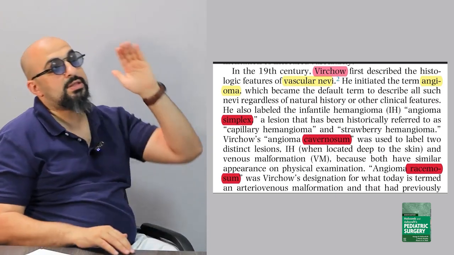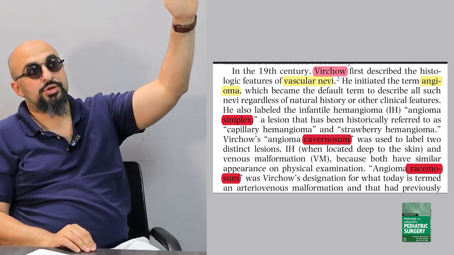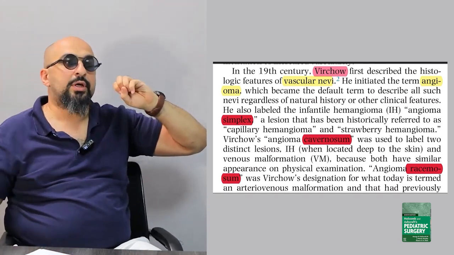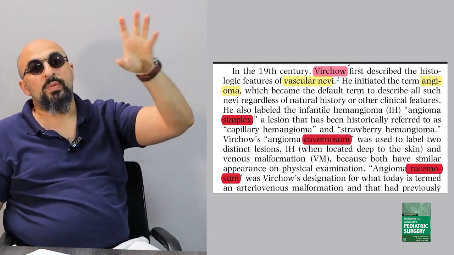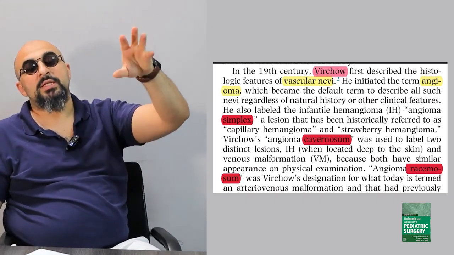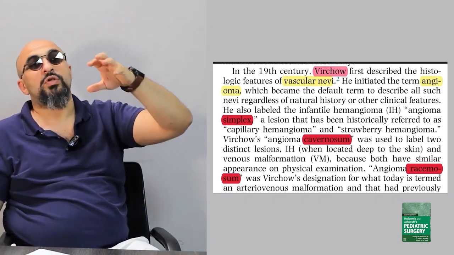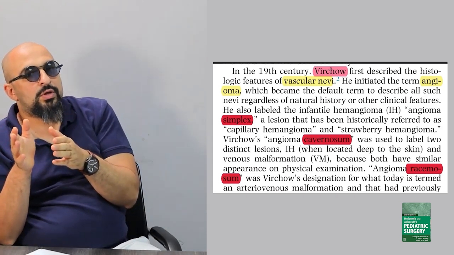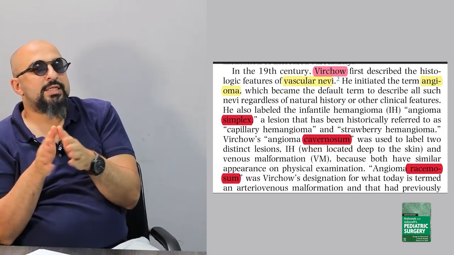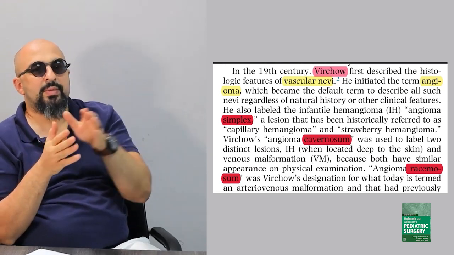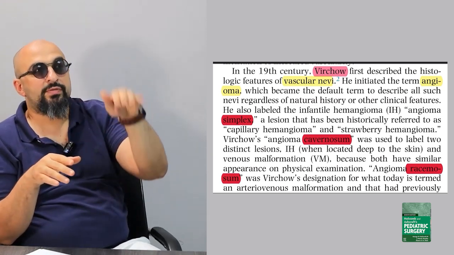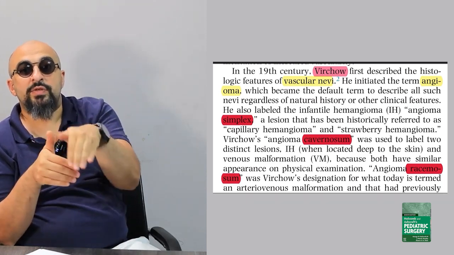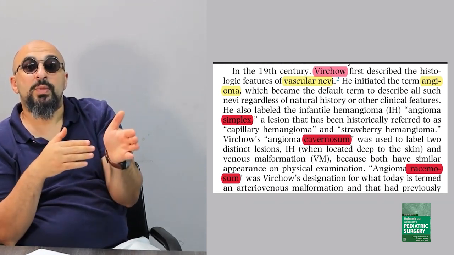And this has happened since Virchow started in the 19th century. He had many diagnoses and used the terms angioma, angioma simplex, angioma racemosum, and angioma cavernosum. He means something that is not now known by this name. It's called infantile hemangioma. But the same infantile hemangioma, if it's on the skin, he called angioma simplex, and if it's deep, he called angioma cavernosum.